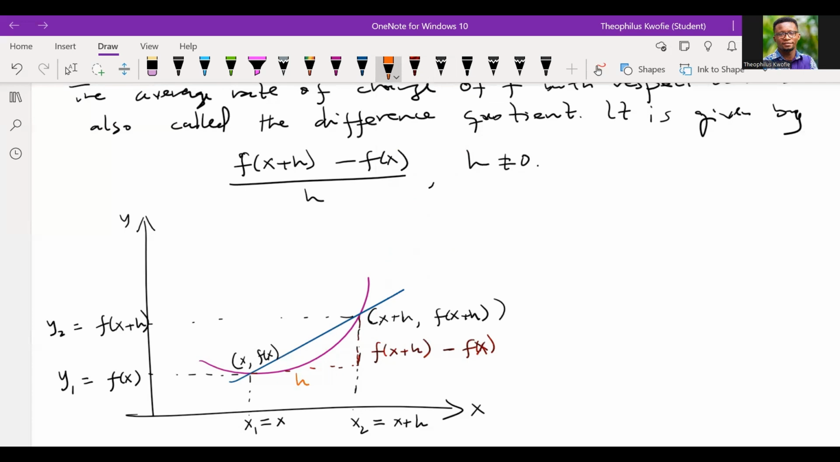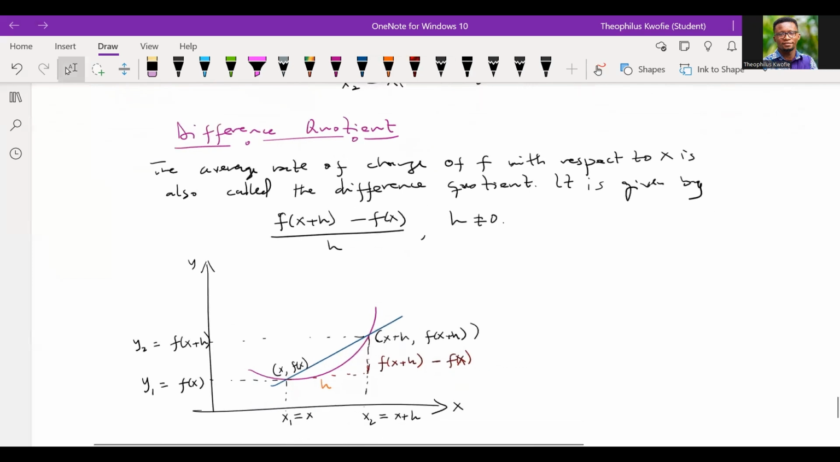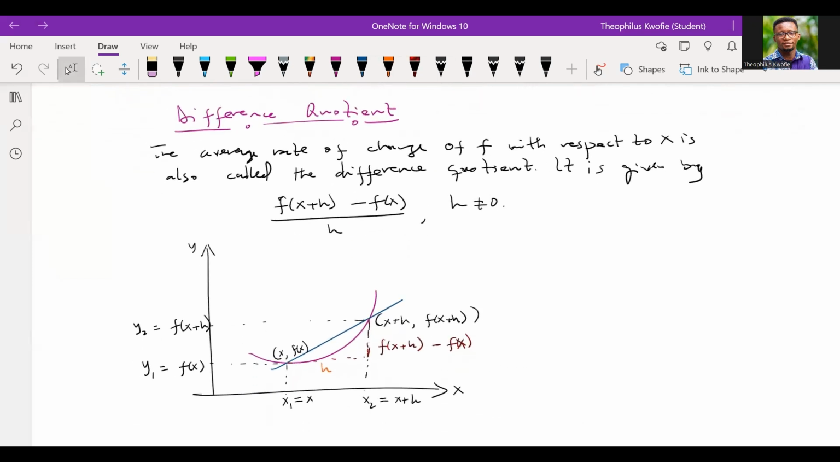Is what we call the h. Thank you, you guys are so smart. That's so good. All right, so now we know the difference quotient. With the difference quotient, we claim that the average rate of change of f with respect to x is also known as the difference quotient.